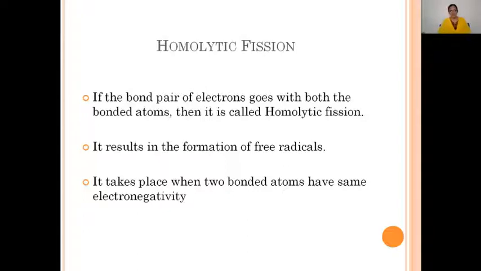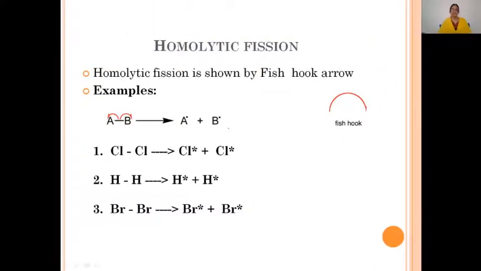Generally, homolytic bond fission takes place when two bonded atoms have the same electronegativity. Examples we have discussed here: chlorine, both the chlorine atoms have the same electronegativity. Whenever such atoms have the same electronegativity, the fission produces free radicals.